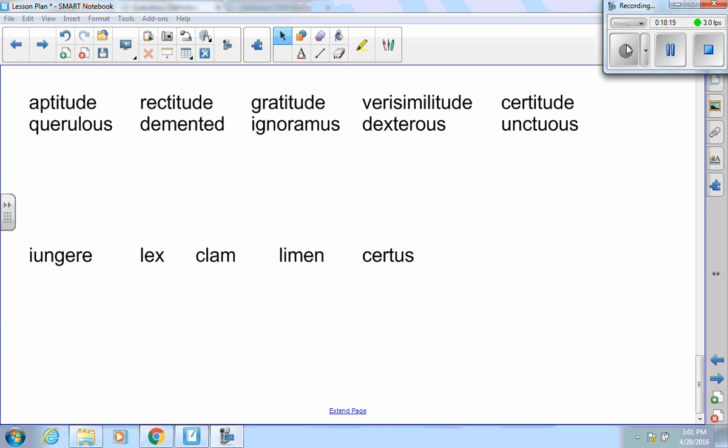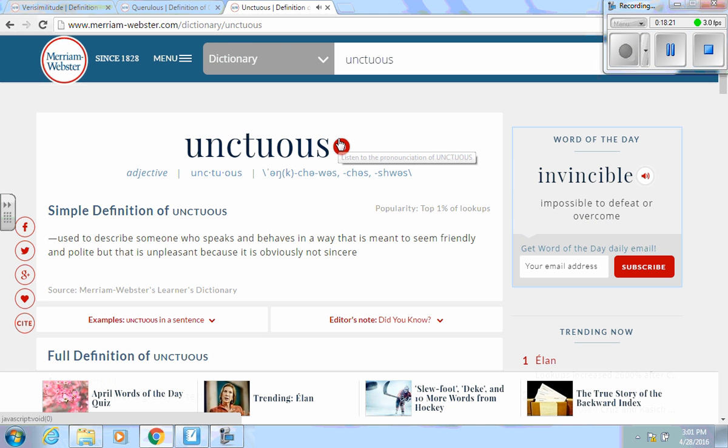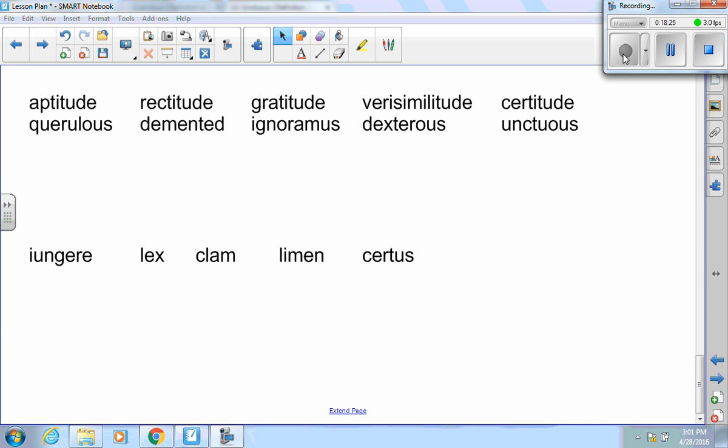The next one. Unctuous. Unctuous has to do with being oily. Latin words: ungere is to anoint. Lex is law. Clam is silent. Limen is a threshold, and certus is certain.